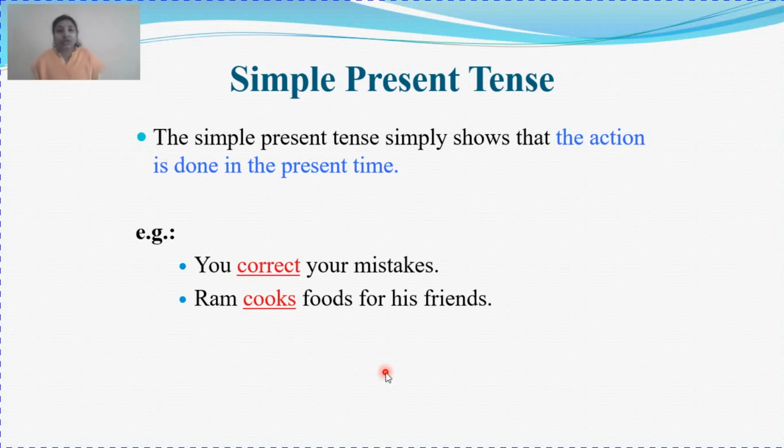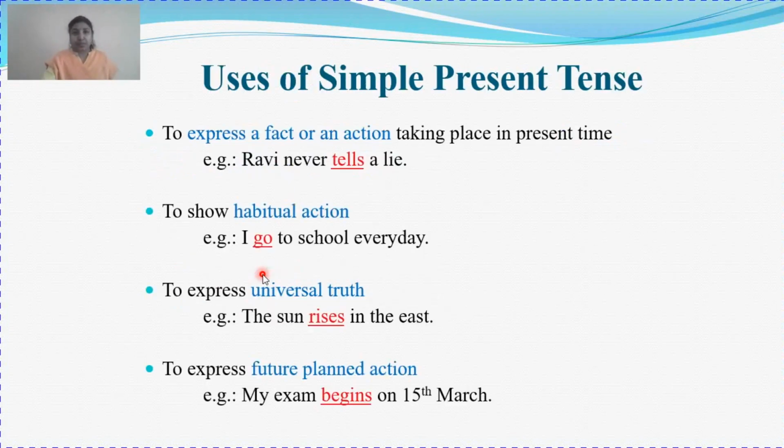We have to keep all those things in mind before we go to another tense. So let's study what is simple present tense. What does simple present tense state? It states that the action is done in the present time. Like, you correct your mistake. Ram cooks food for his friends. Now if I consider this, you correct your mistake. Whenever you are making a mistake, that time is your present time. And whenever you are going to correct your mistake, while correcting it again is your present time. So for such sentences we use simple present tense.